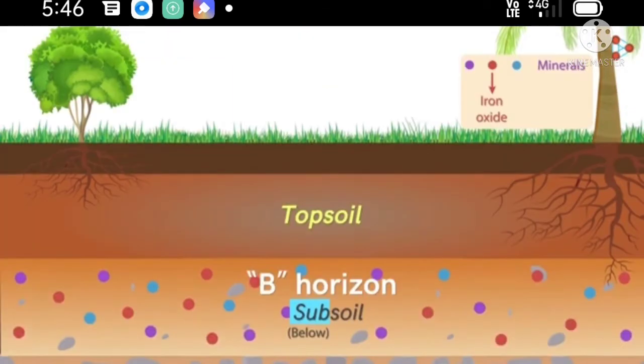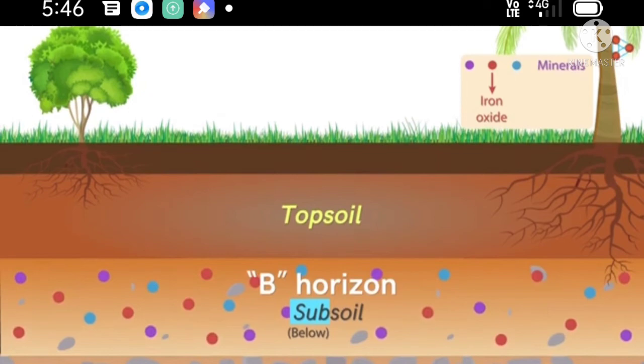Next, horizon B. Below the topsoil is a layer of sand, silt and clay. Below horizon A there is a layer called horizon B. It is also called subsoil.